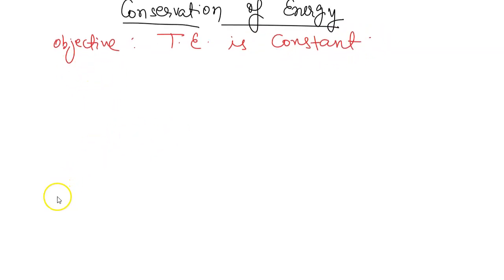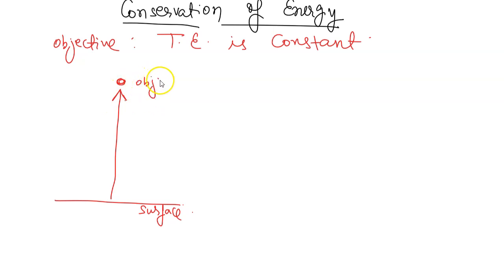So what I will do now, let us say this is the surface of earth, and from a certain point, let us say h distance or h height up, an object is released. So we will calculate the total energy at point 1, total energy at point 2, and total energy at any point in between, let us say here.